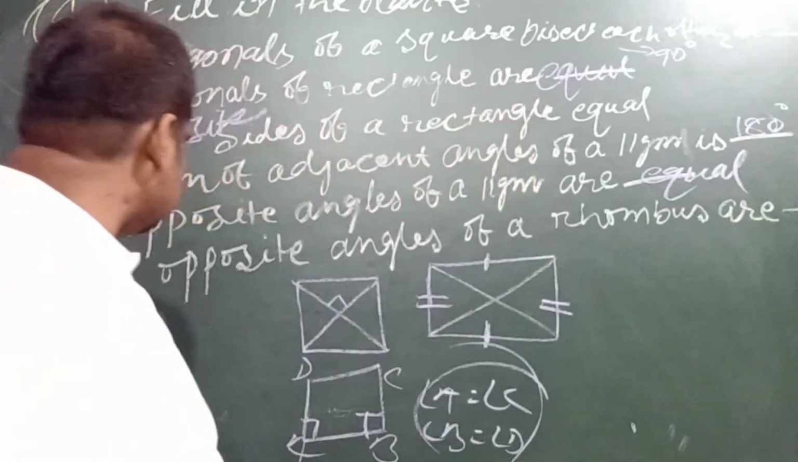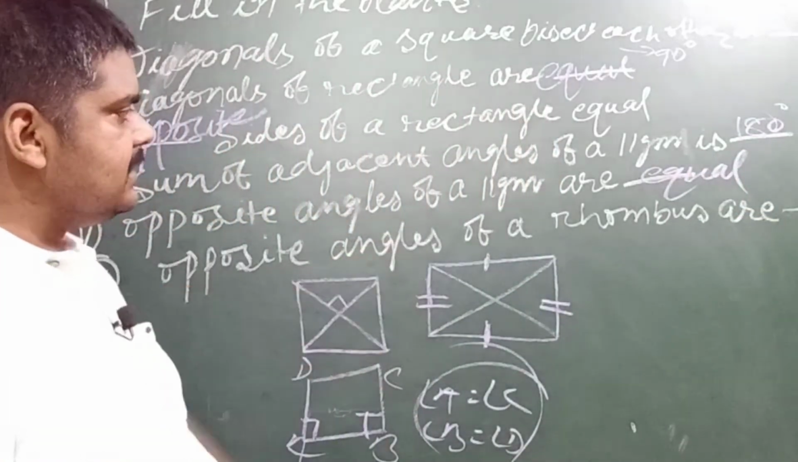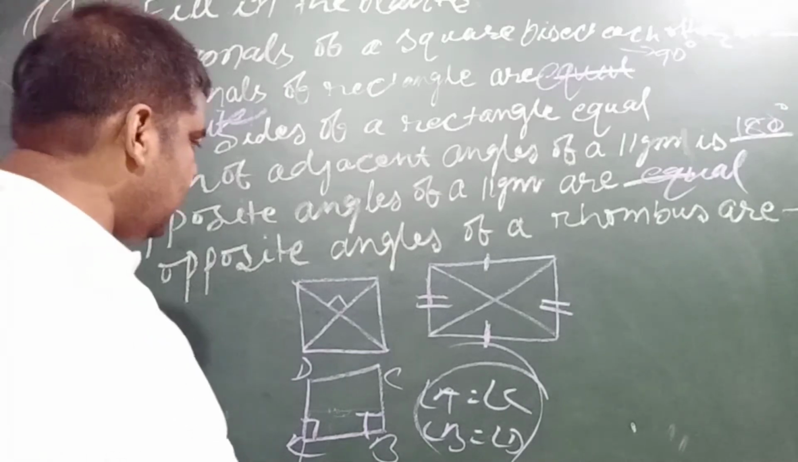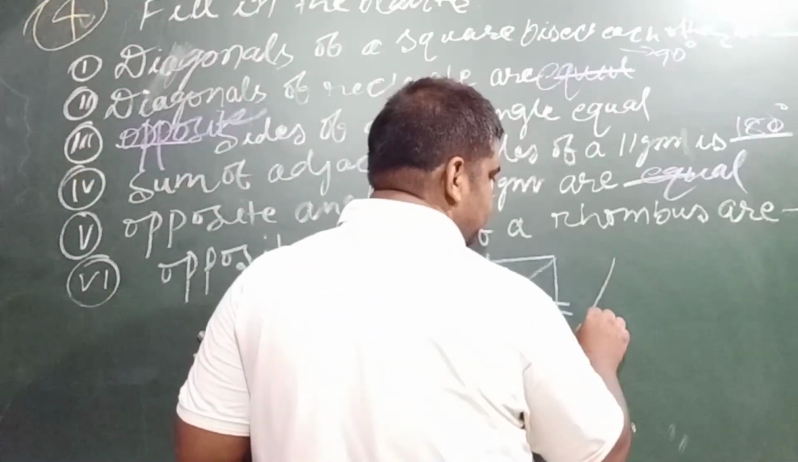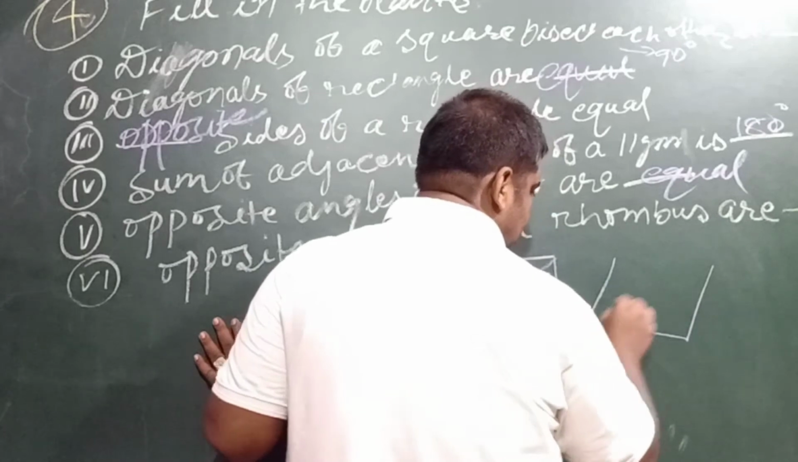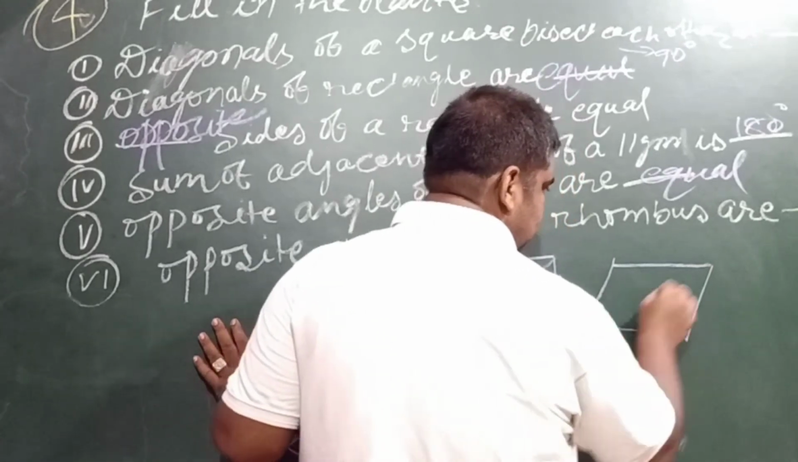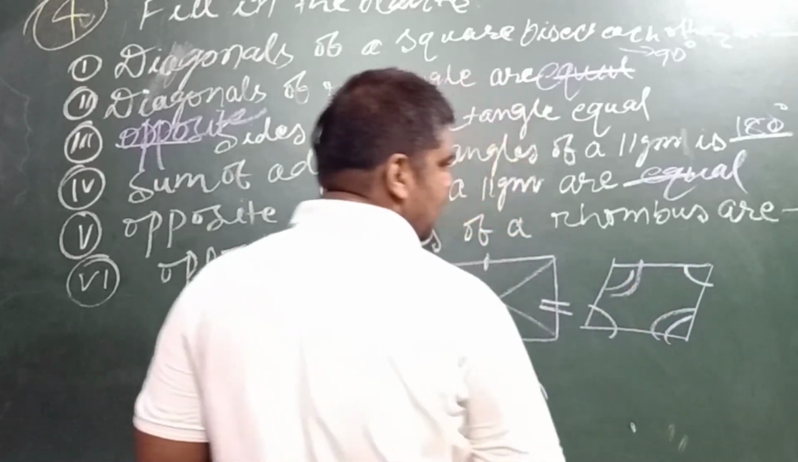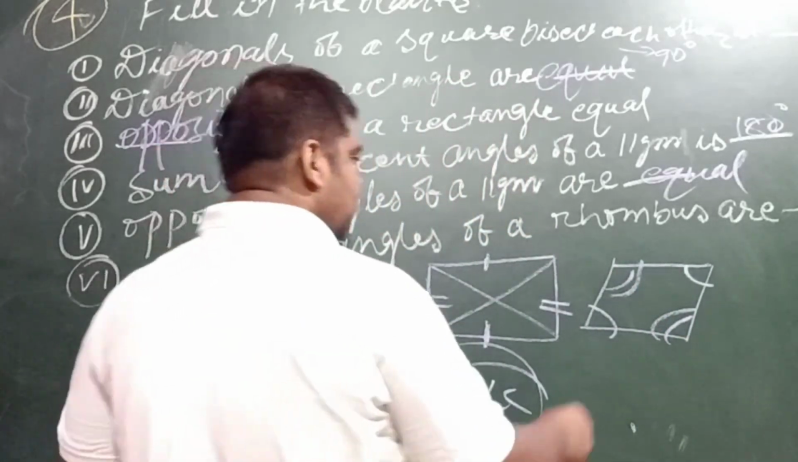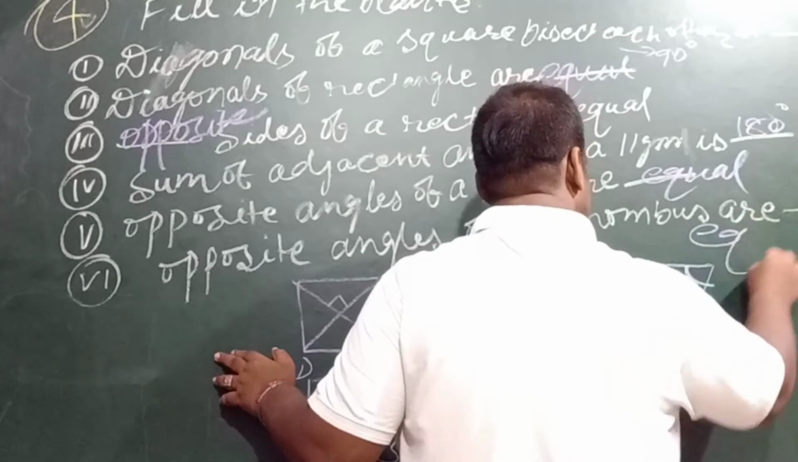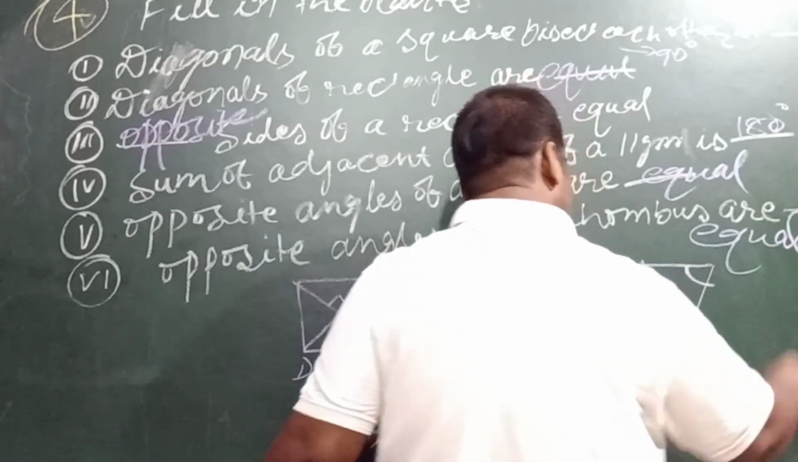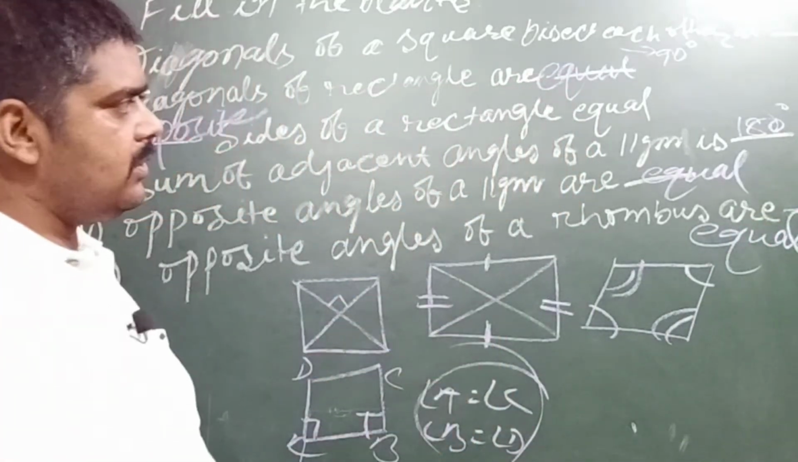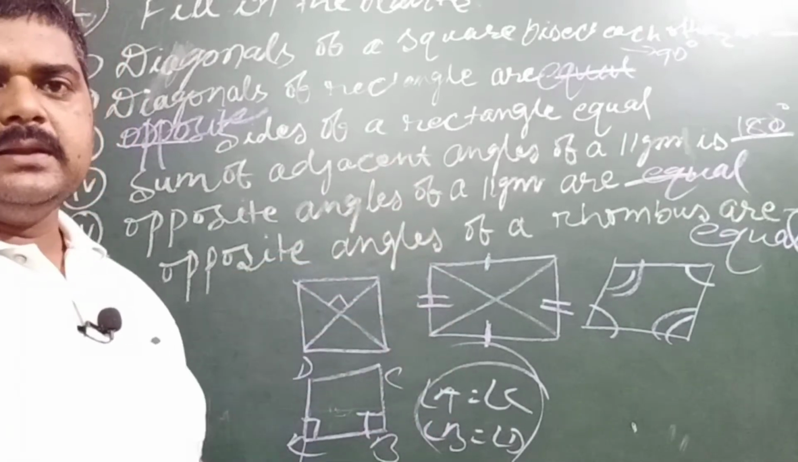And the last one, the sixth, is: opposite angles of a rhombus are. You know that in the case of a rhombus, opposite angles are also equal, and this is why for the sixth and last one you have to write equal. That is the solution of this fill in the blanks.